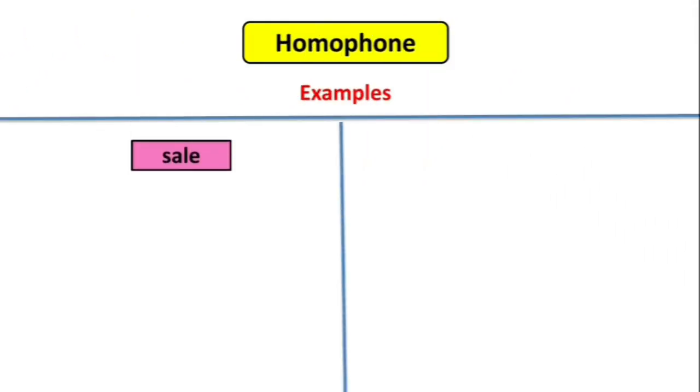Now the next example is sale and sail. Can you tell me, children, is there any difference in the sound of these words? No, right? Now can you see the difference of spelling in both the words? Yes. Here, the first word is SALE. Sale means things that are kept in the shop for sale.